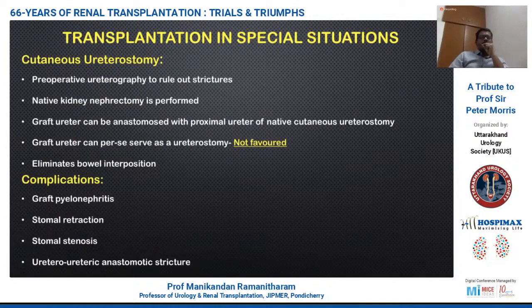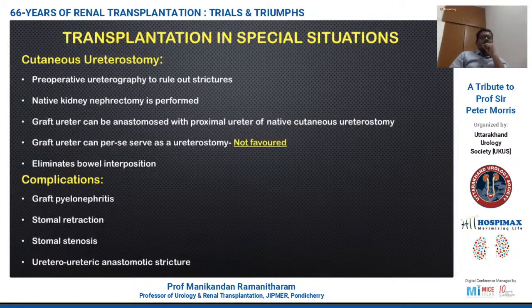The other group is the patients who have a cutaneous ureterostomy preoperatively. In these patients, it is imperative to get a preoperative ureterography to note the presence of strictures. When doing the transplant, the native kidney nephrectomy is performed, and the graft ureter is anastomosed to the proximal end of the native cutaneous ureterostomy, thereby not disturbing the cutaneous ureterostomy at all. Another group of surgeons have suggested the graft ureter can be used per se as a cutaneous ureterostomy, but it is associated with an increased amount of complications and is usually not preferred.